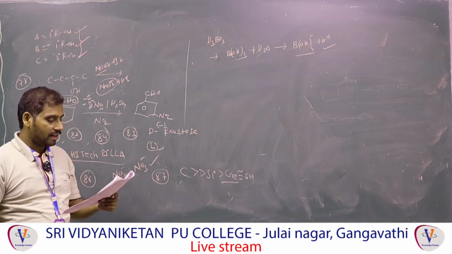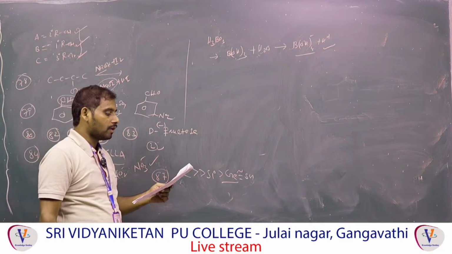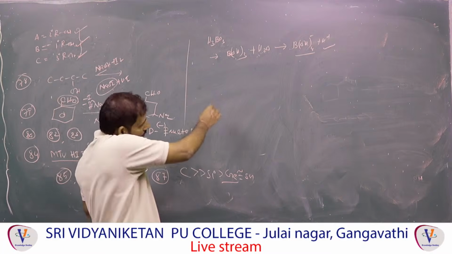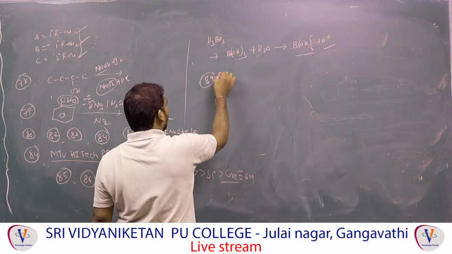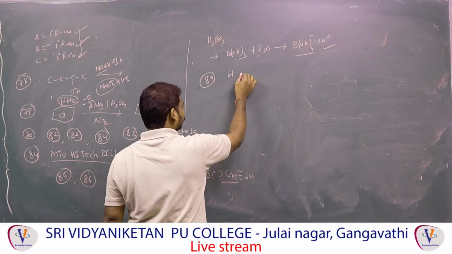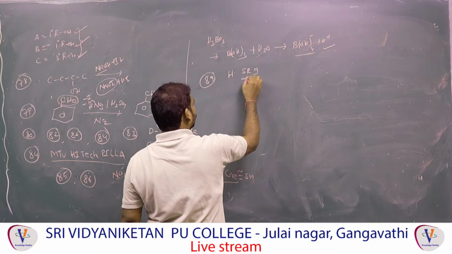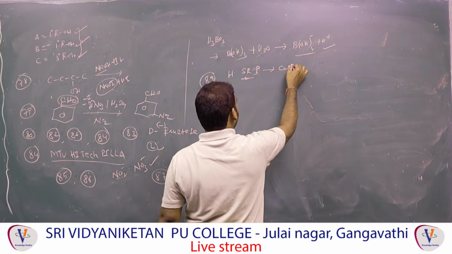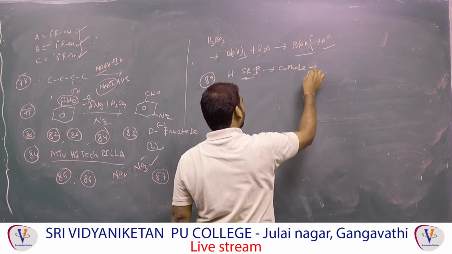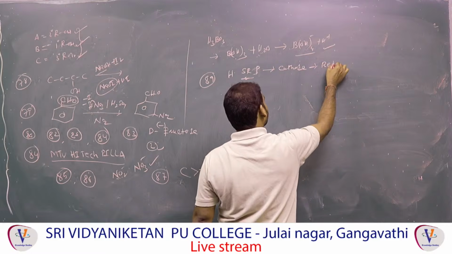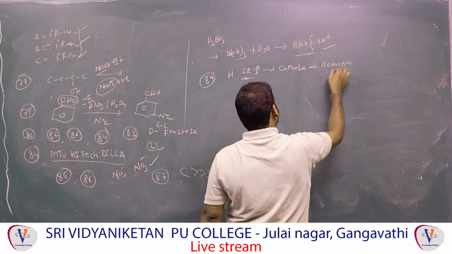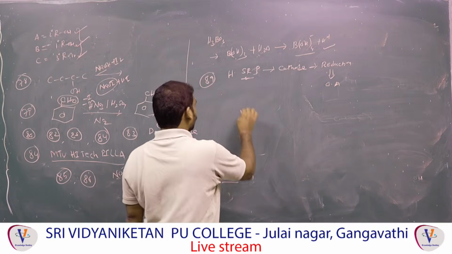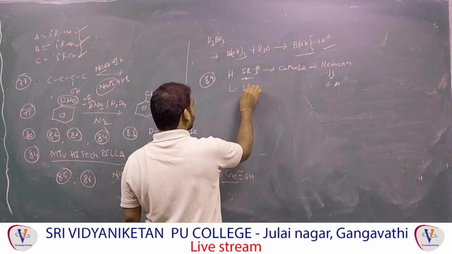Next one. Observe now. Standard reduction potential, they are given strong oxidizing agent and reducing agent. So I will give you a hint. Higher SRP is a cathode. Cathode means what will happen? Reduction. Cathode undergoes reduction. Reduction means it is acting as an oxidizing agent. Lower SRP based on the